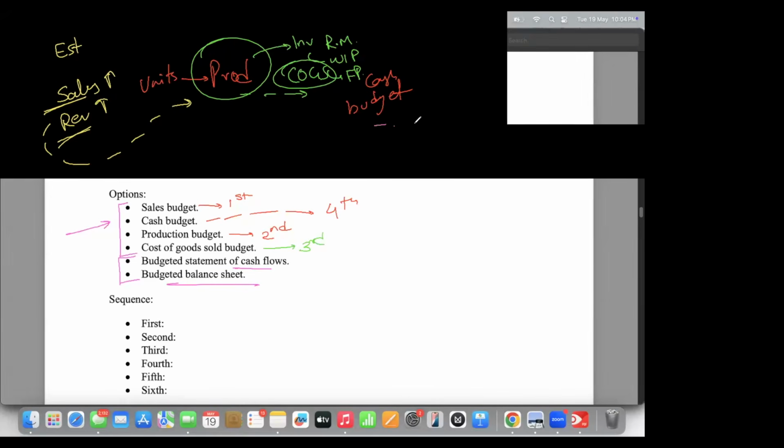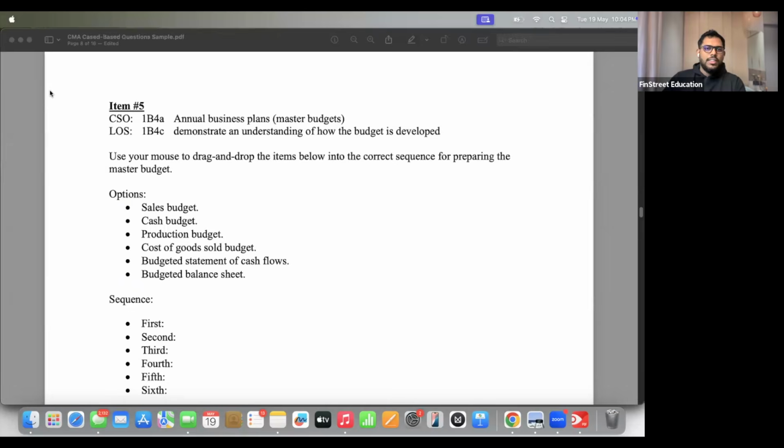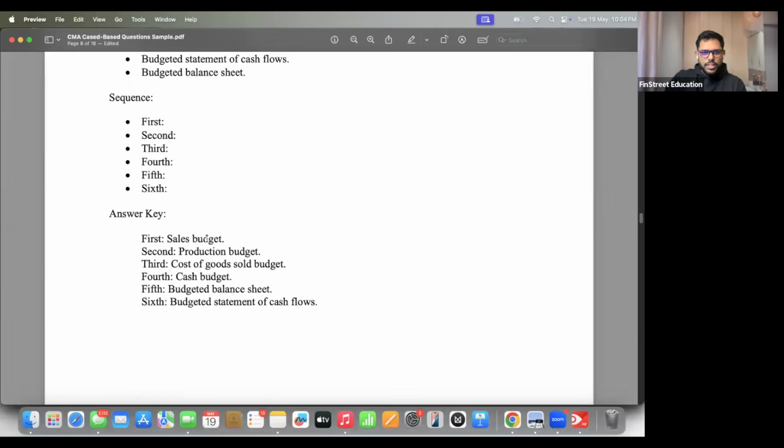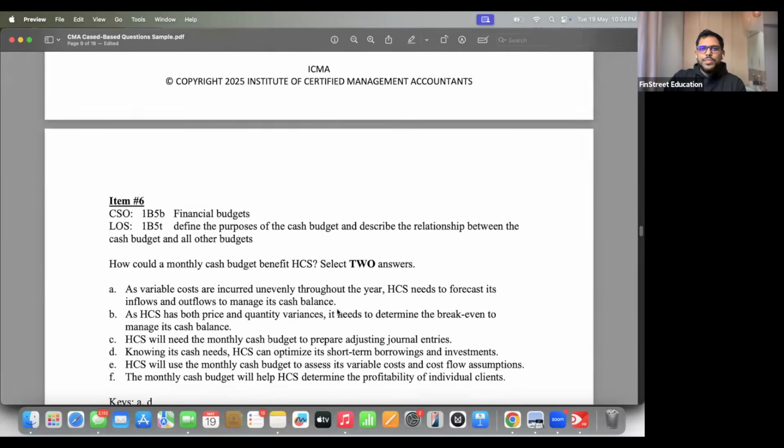Balance sheet. Correct. We will work on balance sheet first. So I think this should be fifth. Sorry, that's cash flow. This will be fifth, balance sheet. And once balance sheet is ready, we will move towards cash flow, which should be sixth. Let me check. First, sales, production, COGS, cash. Okay, excellent. Okay, this was an easy one.